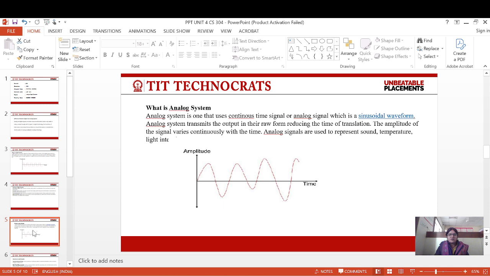What is analog system? Analog system is one that uses continuous time signals or analog signals. Analog systems transmit the output in their raw form, reducing the time of translation. The amplitude of the signal varies continuously with time. Analog signals are used to represent sound, temperature, light.